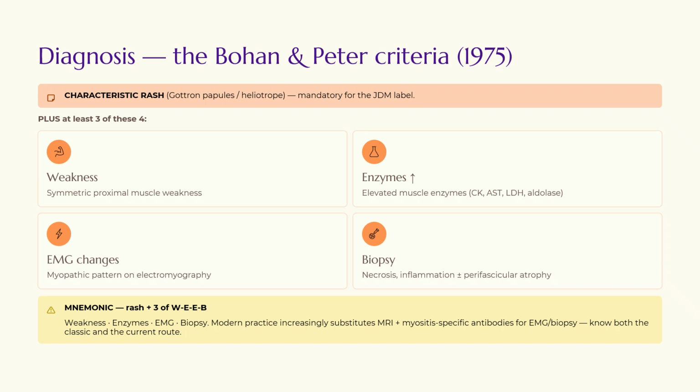Hence, even if you do invasive tests, if you do it from the normal part of the muscle, you might miss the diagnosis. Hence, in today's era, invasive tests like EMG and biopsy are rarely used. Some places do use them where the diagnosis is very uncertain, but modern practice has actually substituted these tests with MRI, which can show you inflammation, and myositis-specific antibodies, which you can do from the blood.